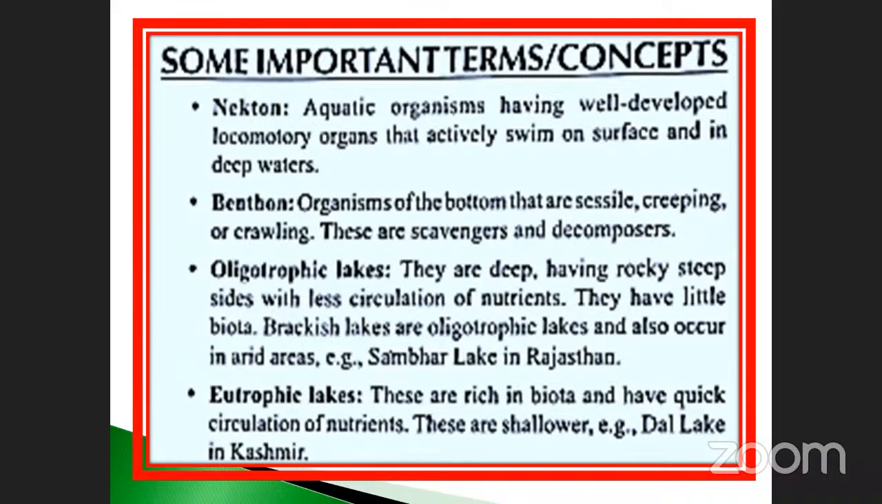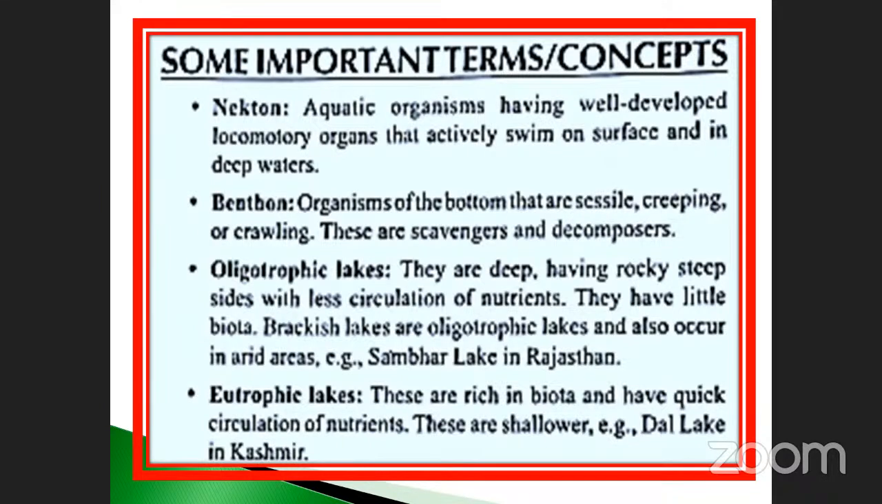And then oligotrophic lakes. What is the meaning of oligotrophic lakes? They are deep, having rocky, steep sides with less circulation of the nutrients. Oligotrophic means only single, isn't it? They have little biota.